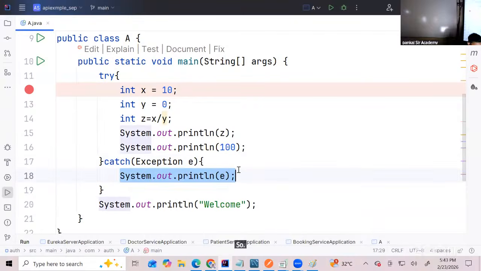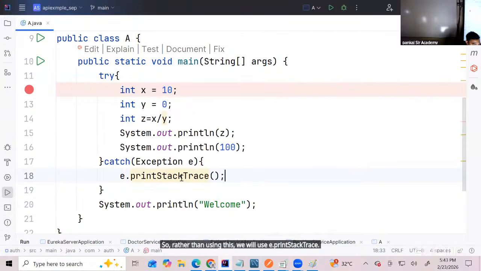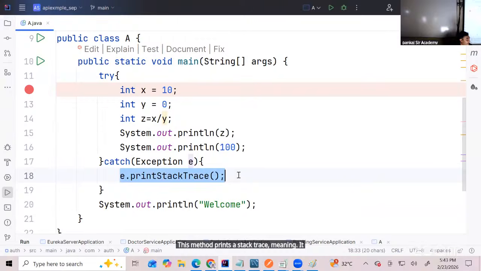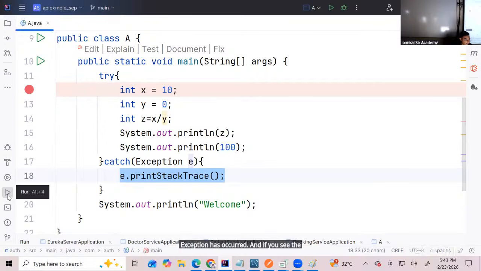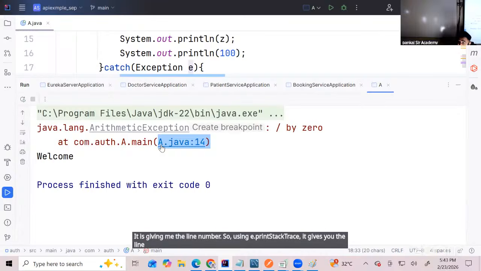So rather than using this, we will use e.printStackTrace. Now what this method does is print a stack trace, meaning it will print the line number where the exception has occurred. Observe now, when I run this in normal mode, an exception has occurred, and if you see the exception here, you would understand it is giving me the line number. So using e.printStackTrace, it gives you the line number where the exception has occurred.